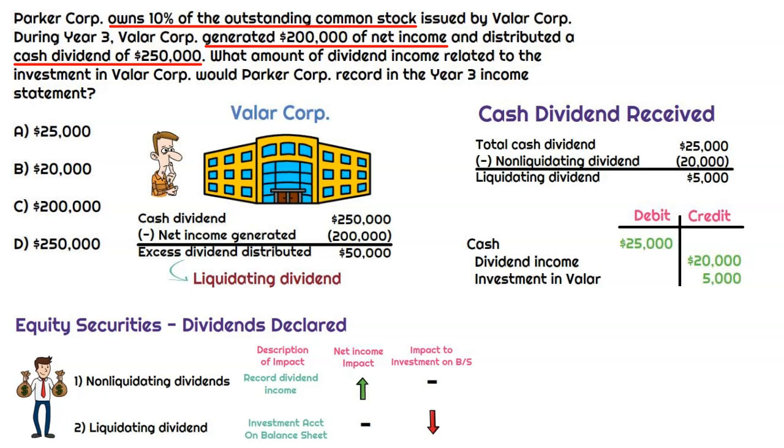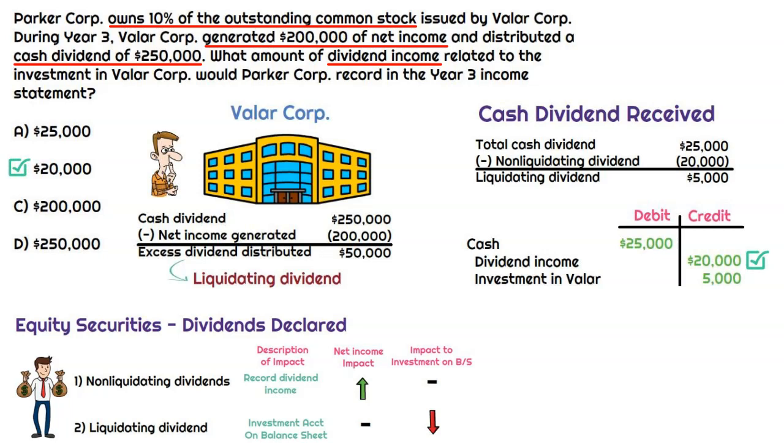So now that we understand how this dividend can be broken out and actually recorded in the company's financial statements, we see that it's only asking what amount of dividend income related to this investment Parker would record in their year 3 income statement. Well, it's not going to be that full $25,000, right? That might go in the cash flow statement, but dividend income is the only thing that hits the income statement here, and that's only going to be $20,000. So $20,000 is the correct answer.